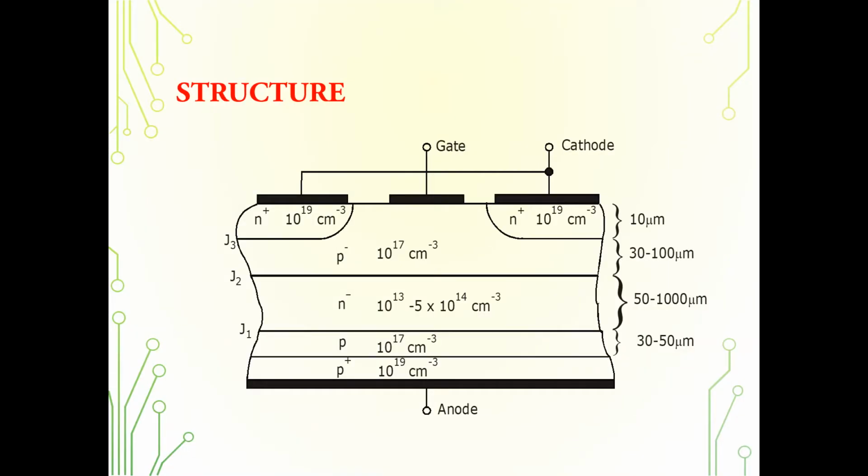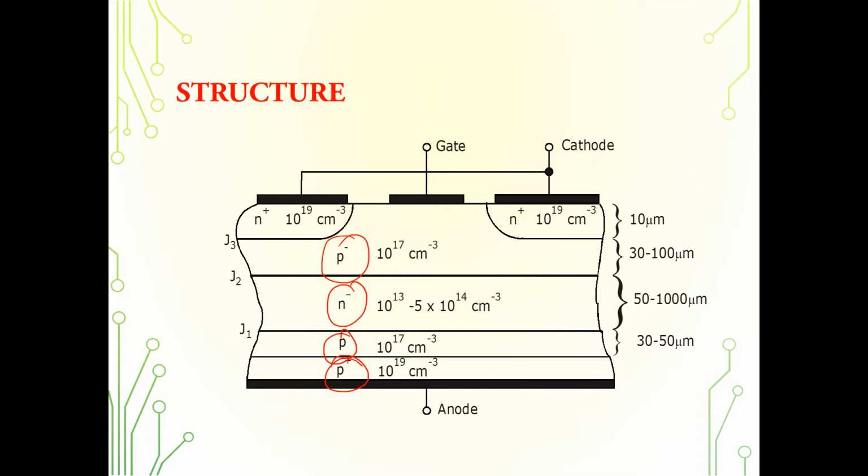Now coming to the structure. We know that a transistor is a three-layer structure, either NPN or PNP. But a thyristor is a four-layer structure. It has four layers: P, N minus, P and P plus. Plus means it is heavily doped, minus means it is lightly doped, and with no symbol, that means it is moderately doped.